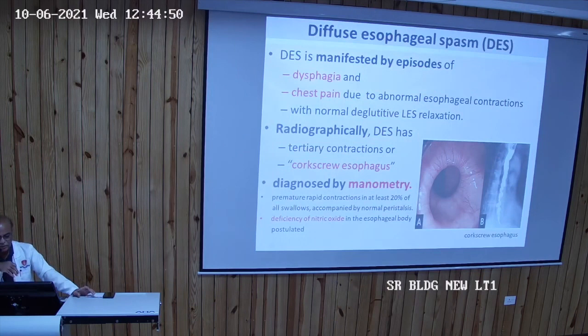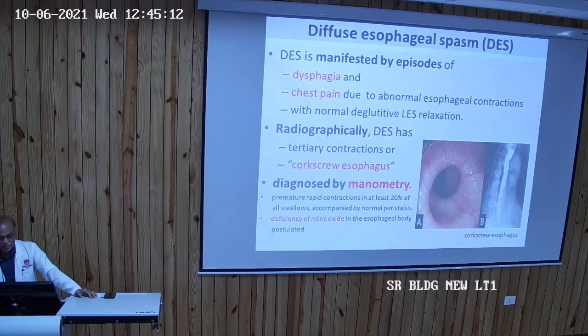So diffuse esophageal spasm. These are all very rare things, but sometimes you come across some atypical chest pain patient, and if you diagnose that, credit will go to you, and you will have a roaring practice if you are not going to a non-clinical branch.